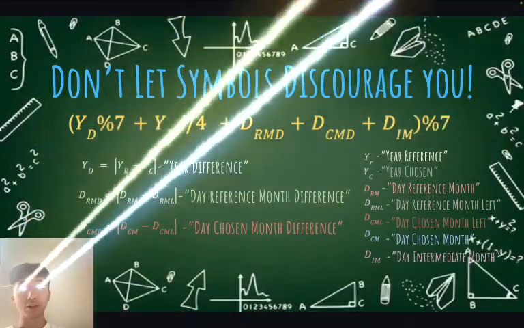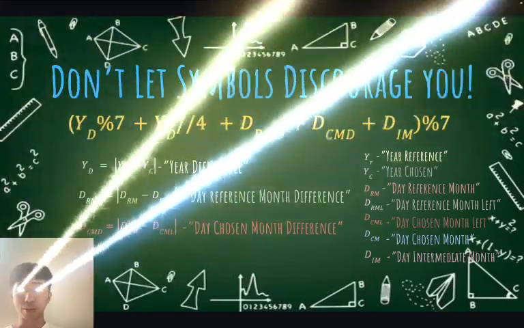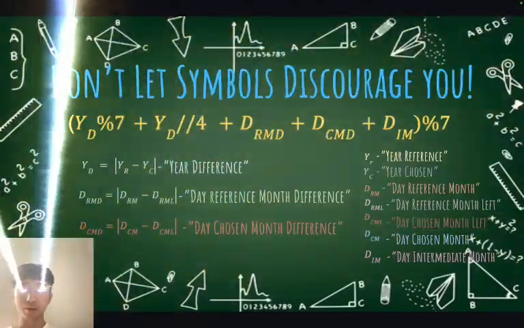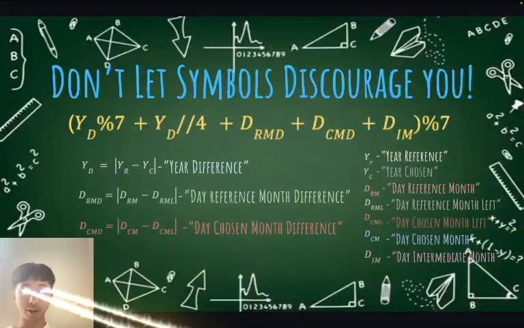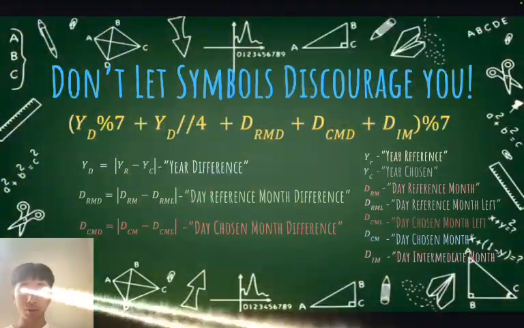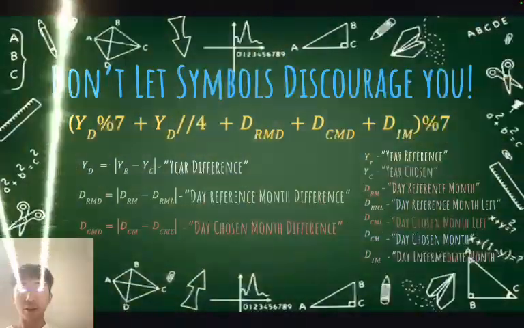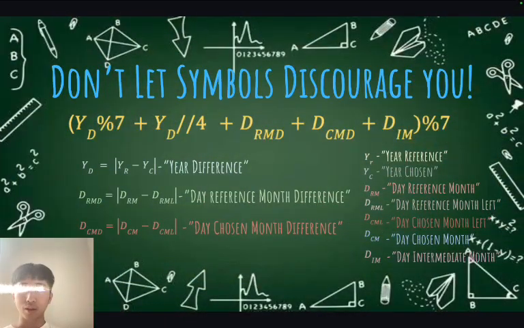Don't let symbols discourage you. This is the expression I came up with for this problem. This notation is a bit random, but it is what I put when I was looking for the solution of this problem. You should use this expression with careful consideration as it does not fully encompass everything. For example, when thinking of a date ahead of your reference, the remainder should go forward, not backwards, like in this example for the loop. This is just something you should consider when using this expression.